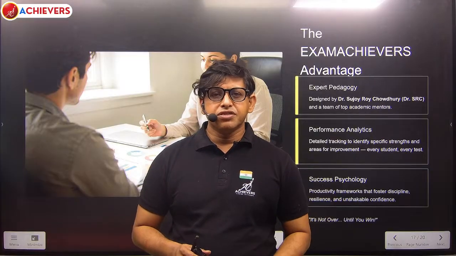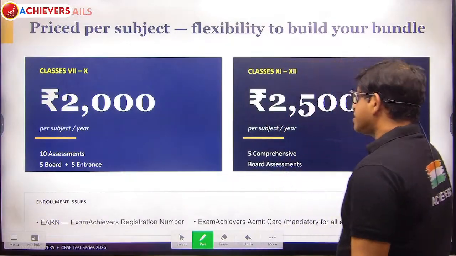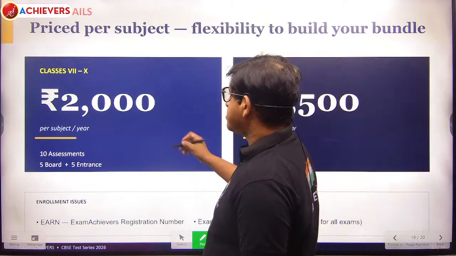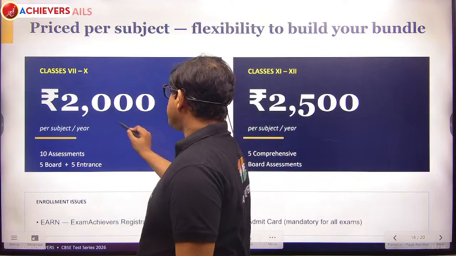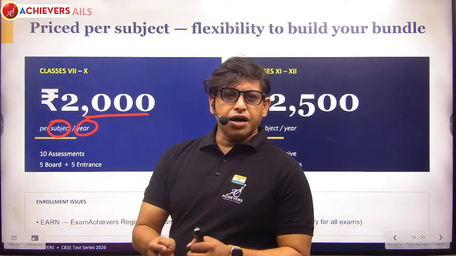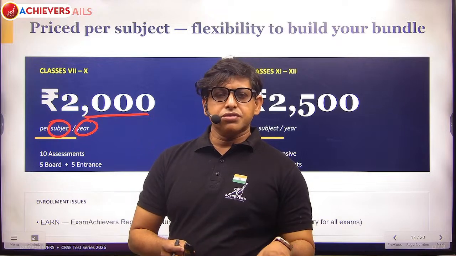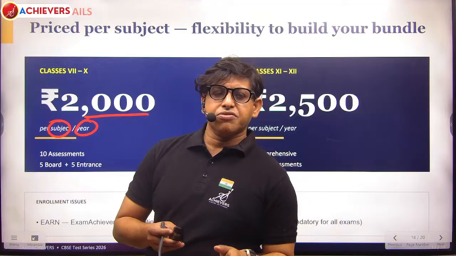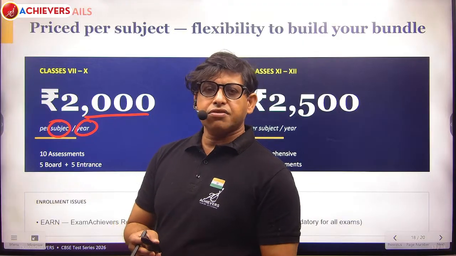What you need to do is contact the phone numbers given. This is the particular fee for classes 7 to 10: 2000 rupees per year per subject. So if you are taking physics, you are going to pay 2000 rupees only. If you are taking physics and also chemistry, then you are going to pay 4000, 2000 plus 2000, and like that.